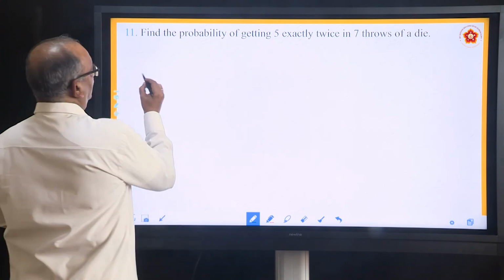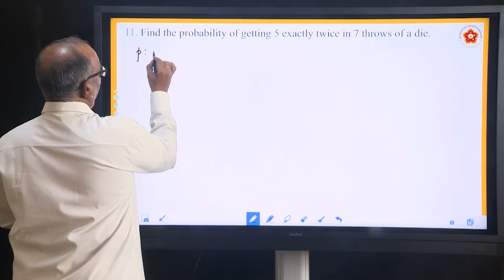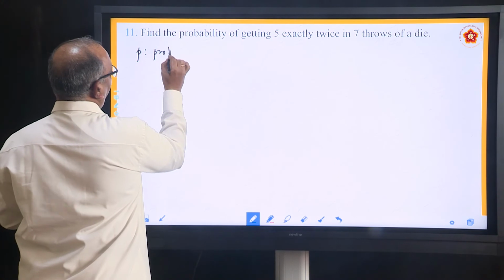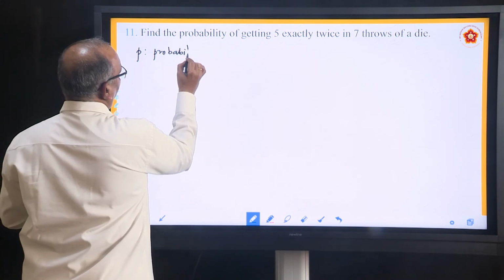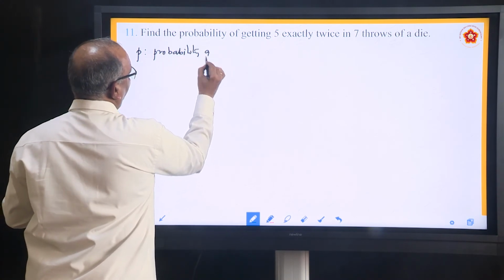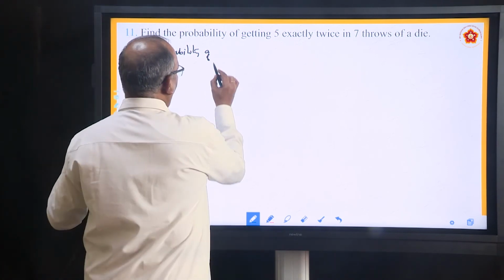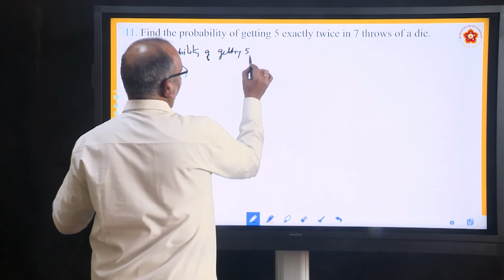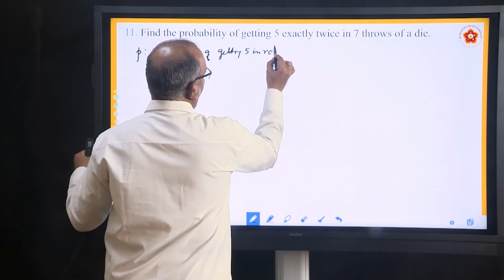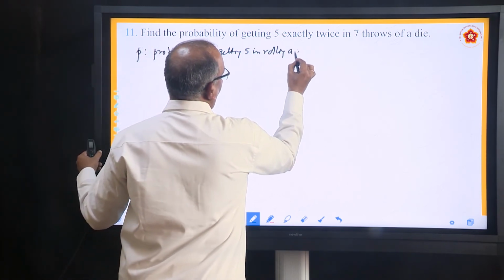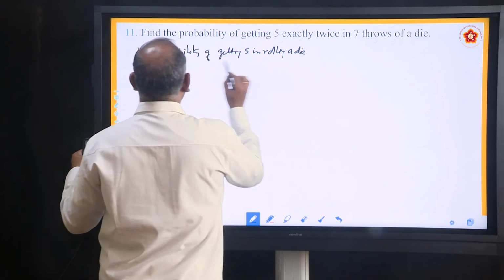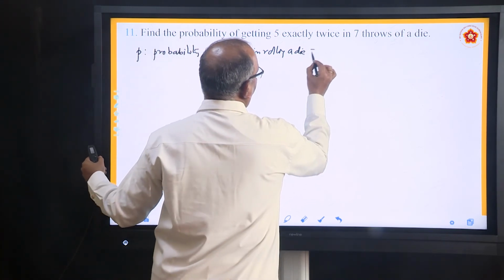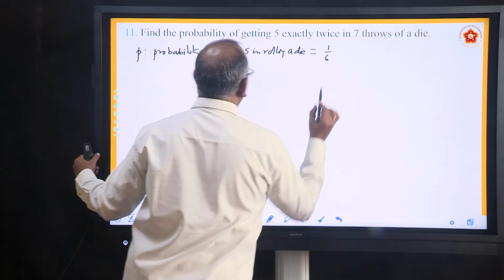So, P can be written as the probability of getting 5 in rolling a die. How much is it? It is 1 by 6.